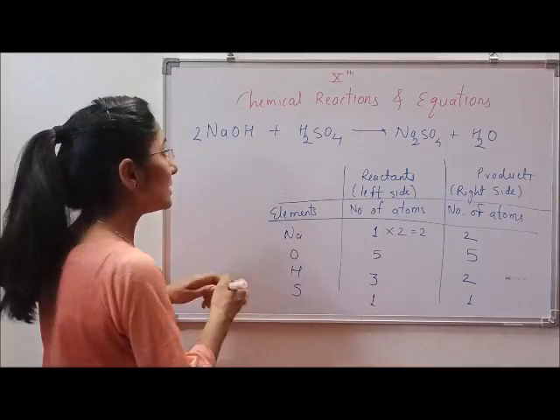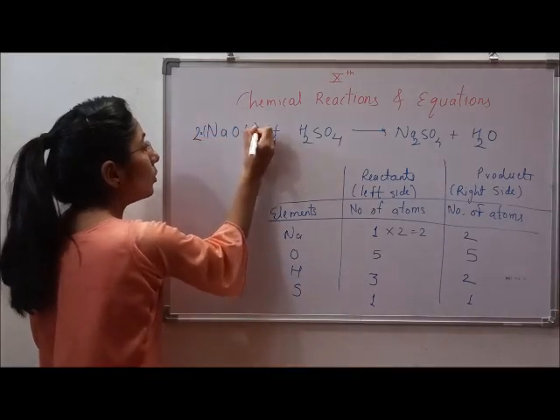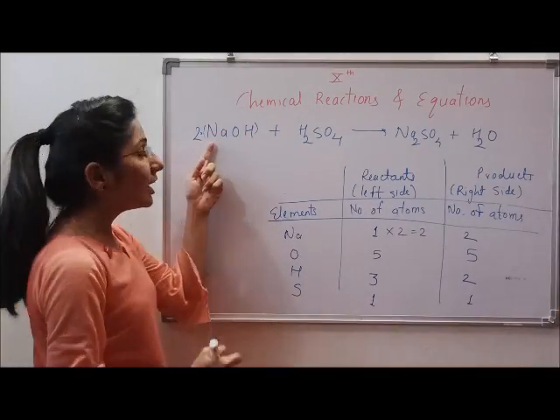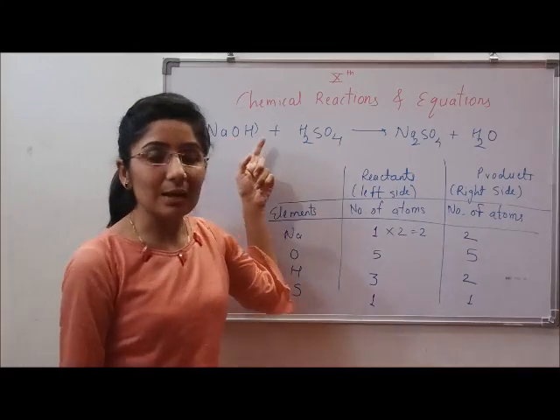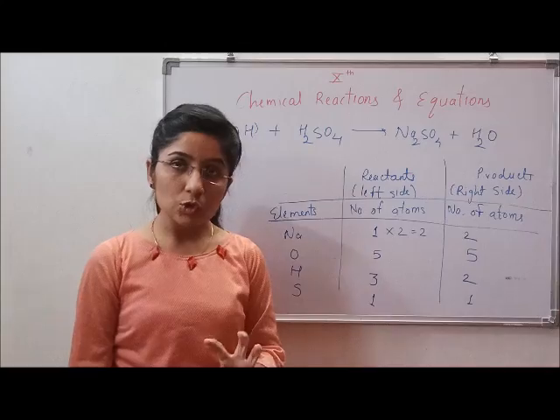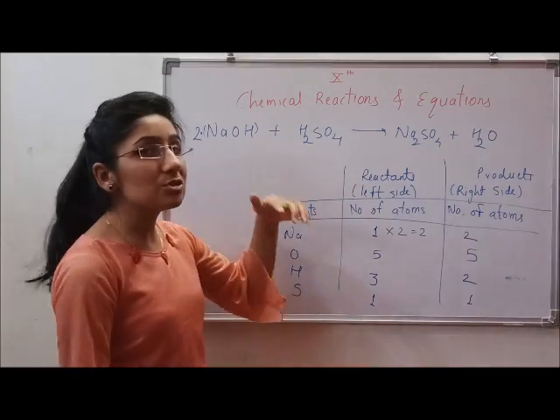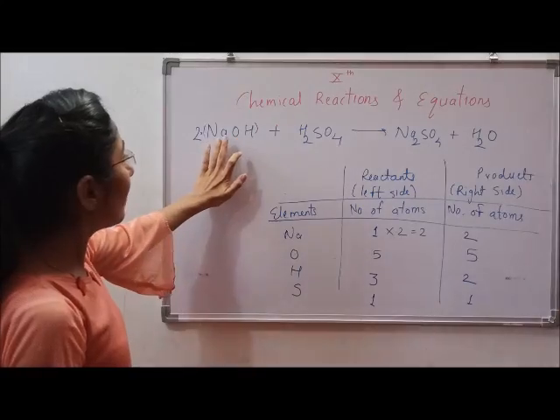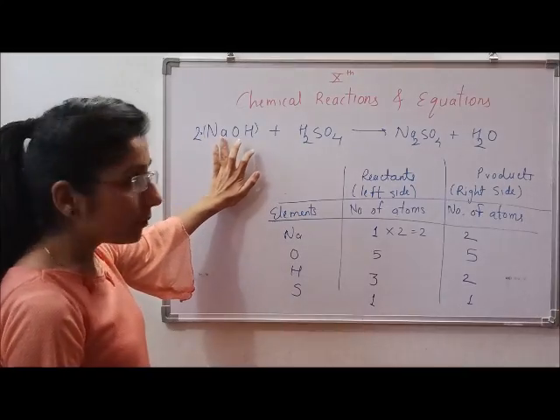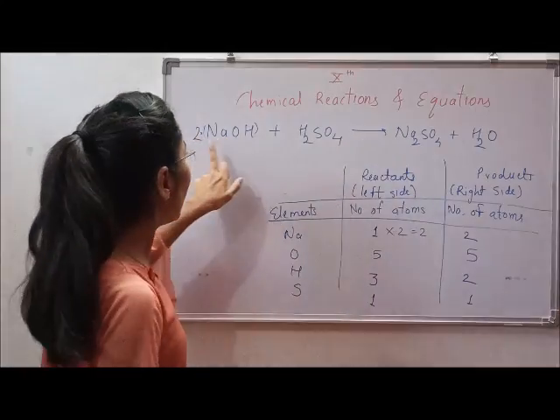It means it is multiplied to the whole formula. So that 2 is applicable for oxygen and that is applicable for hydrogen as well. So now the numbers of oxygen and hydrogens have also changed. So by doubling the number of sodium atoms, sodium has been balanced.